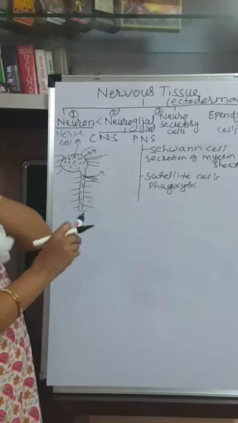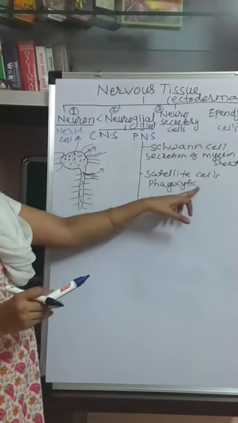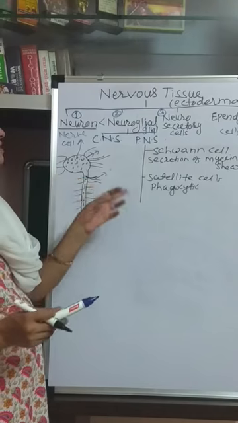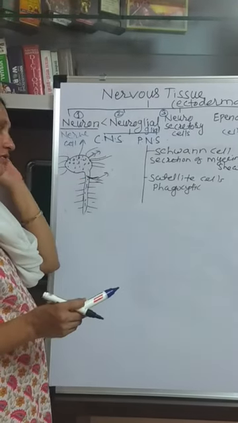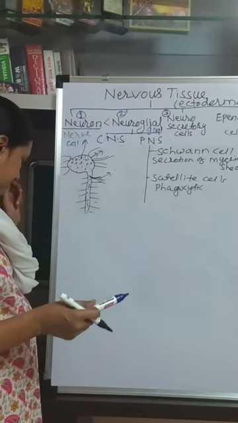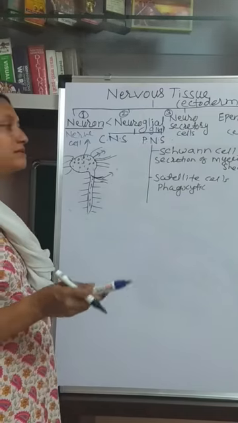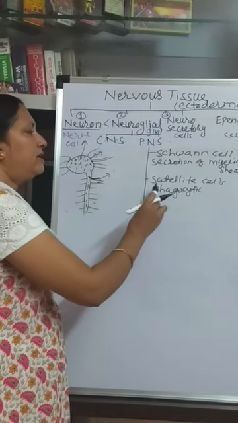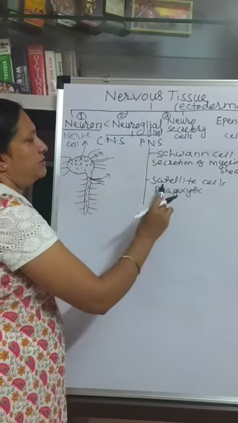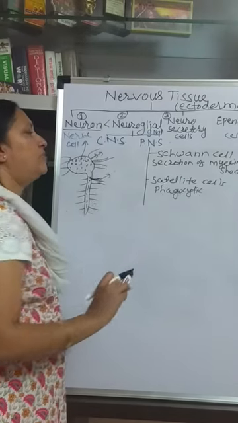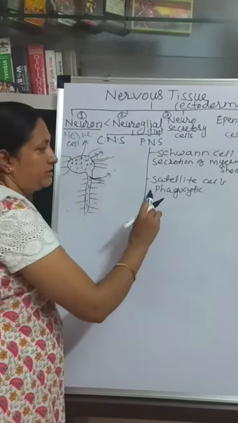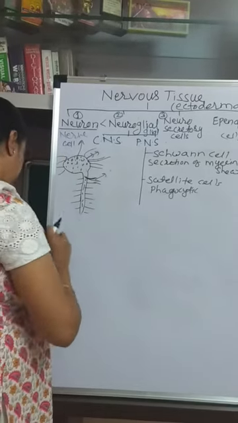They destroy the foreign substances which come in the nerves, or along with the blood, when some foreign substances, microorganisms, viruses come up to the brain and spinal cord, up to the nerves, this satellite cell kills the foreign substances. So these are called phagocytic in nature.